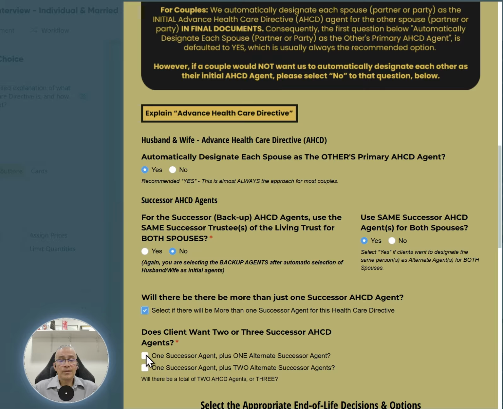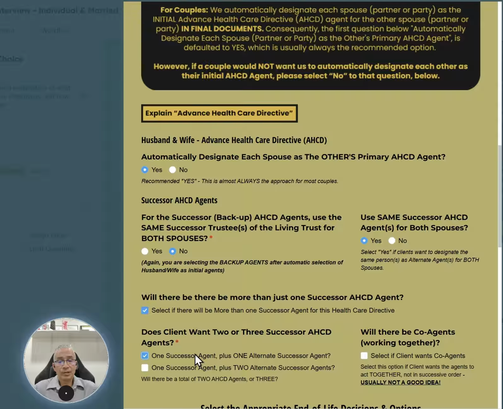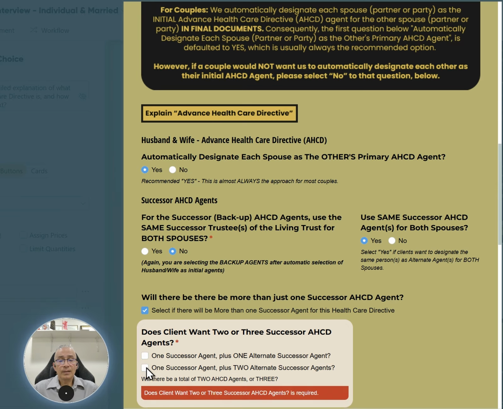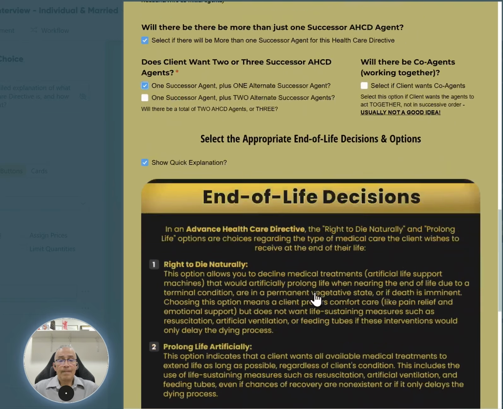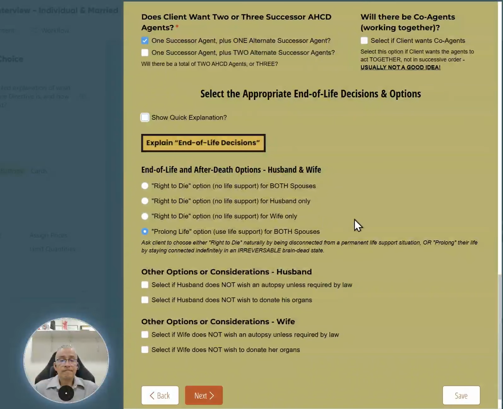And then whether or not they want a total of 2 backup agents after the primary, which the primaries are the spouses. Remember, each partner is already acting as the primary with this option here. Then there's 2 backups, it'll be this option here. If it's 3, then it'll be this option here: 1 successor agent after the husband or wife plus 2 more. So let's just say it's 1 plus 1, which is this option here.